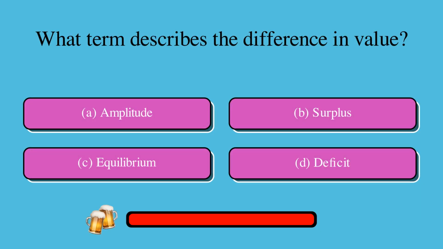What term describes the difference in value? Is it A. amplitude, B. surplus, C. equilibrium, or D. deficit? The correct answer is B. surplus.